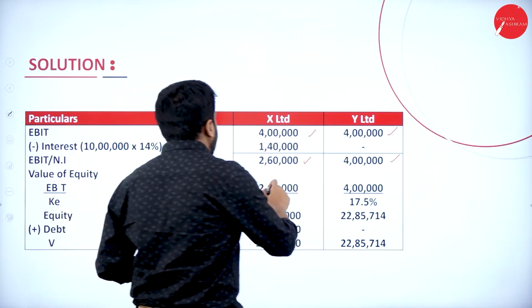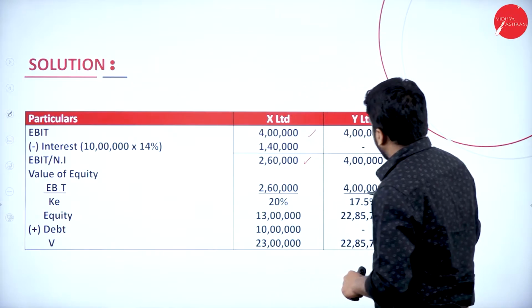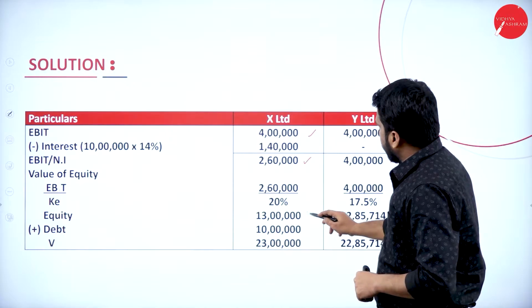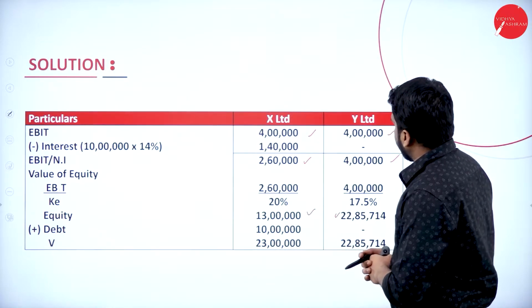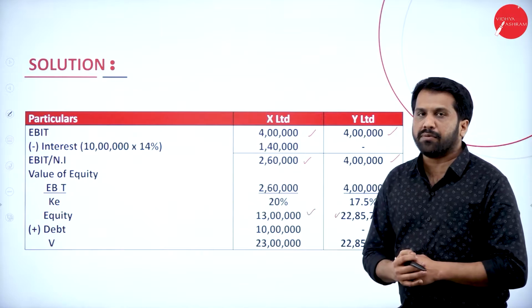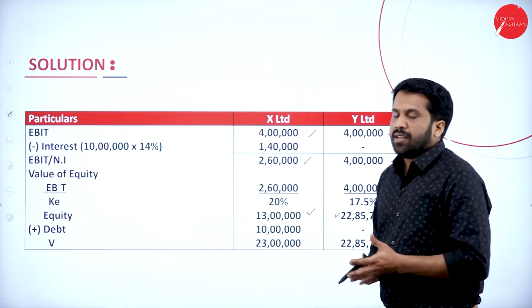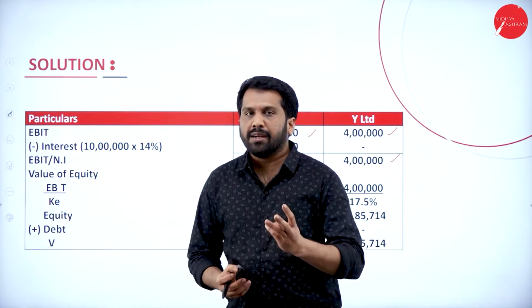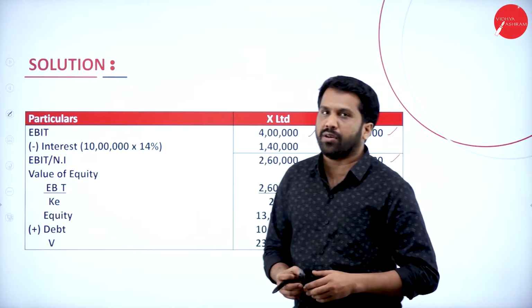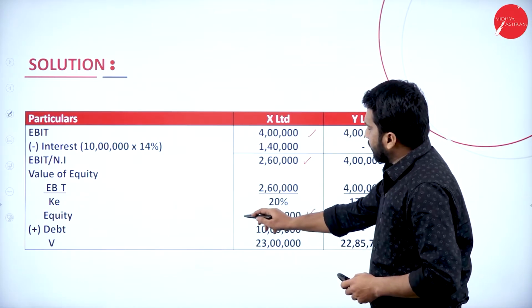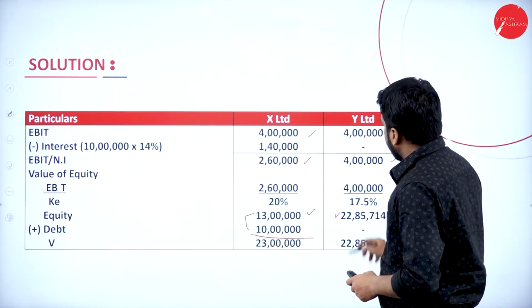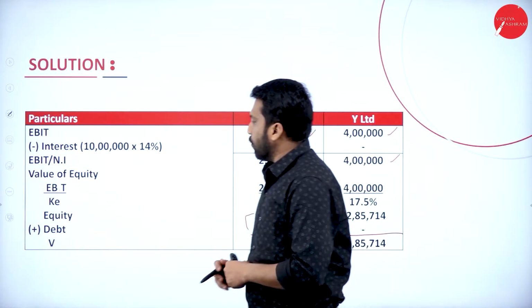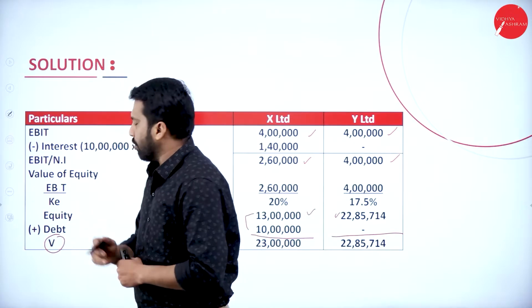After doing this, 2,60,000 divided by 20%, 4 lakh divided by 17.5%, then you will get 13 lakh and you will get 22 lakh 85,714. What is the value of the firm? Equity plus debenture, we call it the value of the firm. 13 lakh plus 10 lakh, it will be 23 lakh. 22 lakh 85,714 plus 0, it will be 22,85,714. That will be your value of the firm.